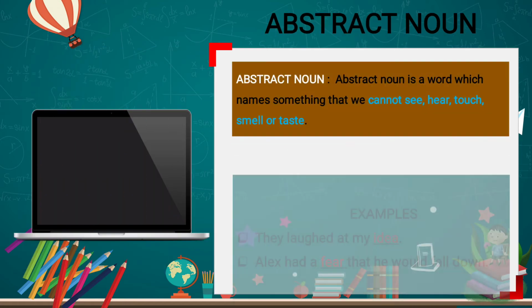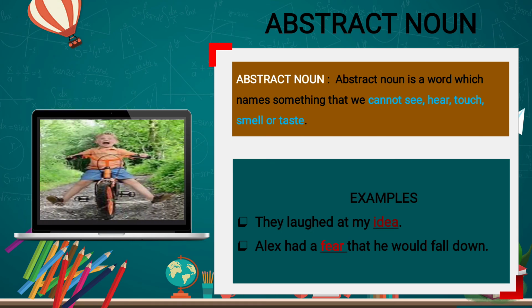Next is the abstract noun. An abstract noun is a word which names something that we cannot see, hear, touch, smell or taste. Material nouns we can see and touch, but this noun we cannot see and touch. Suppose you are getting fear because you have not done the homework and your ma'am will scold you. At that time you are fearing. So we cannot see or touch the fear.